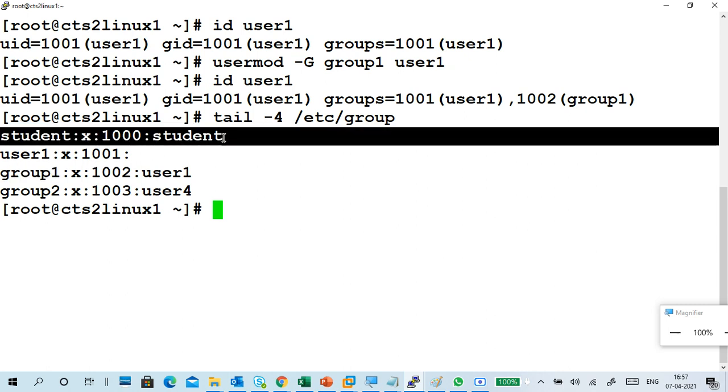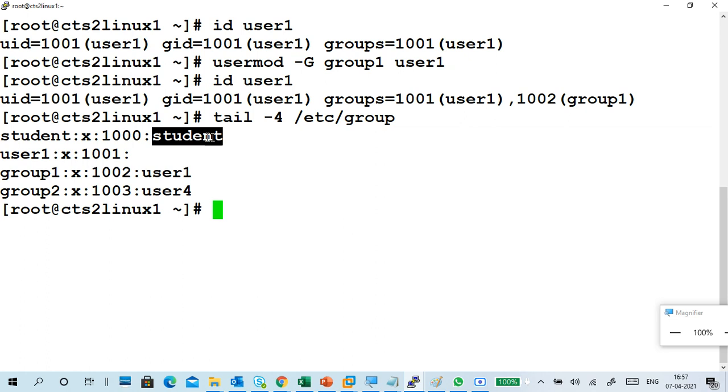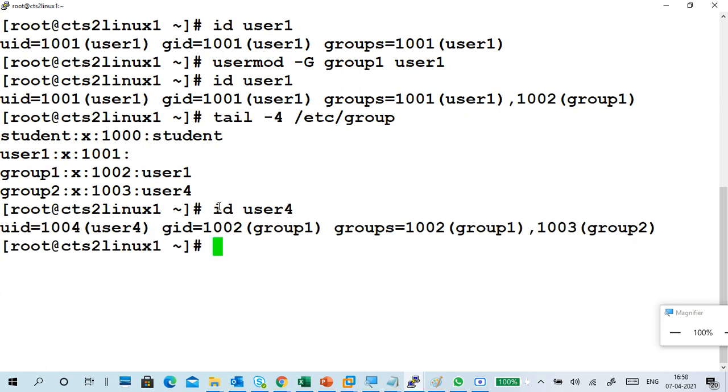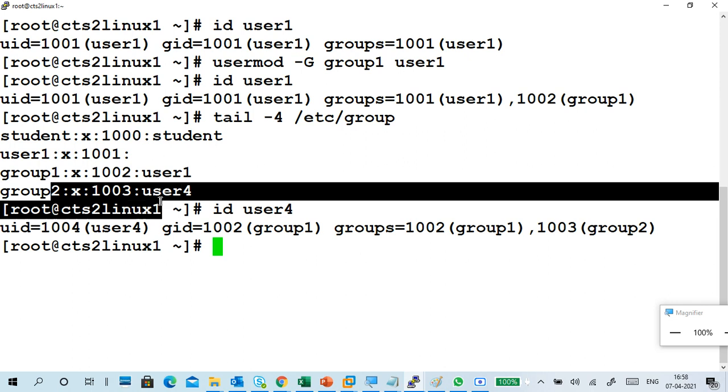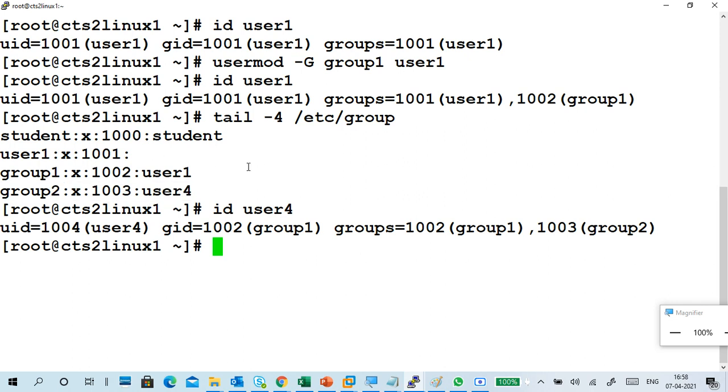But don't look at this one, don't try this one. This is a primary type only, because when we installed, I created this one, that's why it is showing like that, maybe. Okay, for user 4, group 2 is a supplementary group, that's why it is showing here. Understand? Based on the output we can understand that based on that list.